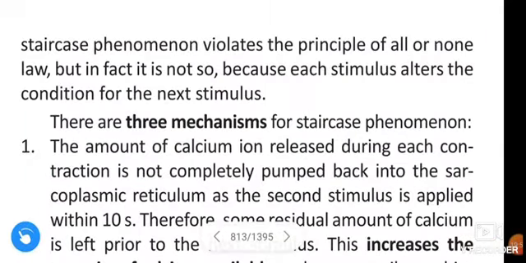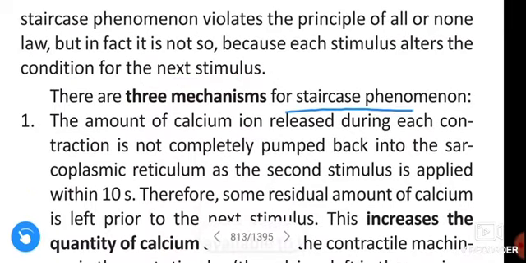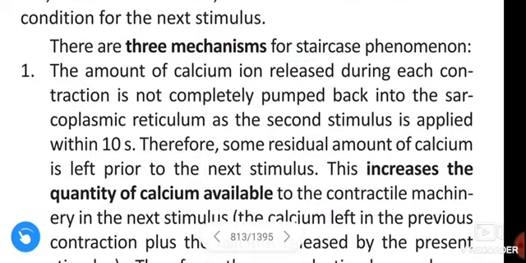It appears that the staircase phenomenon violates the principle of all or none law, but in fact it is not so, because each stimulus alters the condition for the next stimulus. There are three mechanisms for staircase phenomenon.